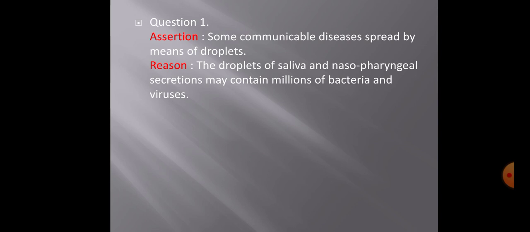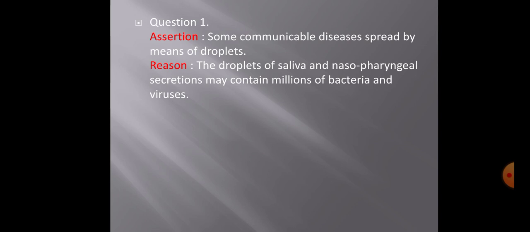The statement says that some communicable diseases spread by means of droplets. Of course, this statement is absolutely true, because most diseases can become infectious by sneezing or by coughing or even by sputum. So this can be communicable by means of droplets.